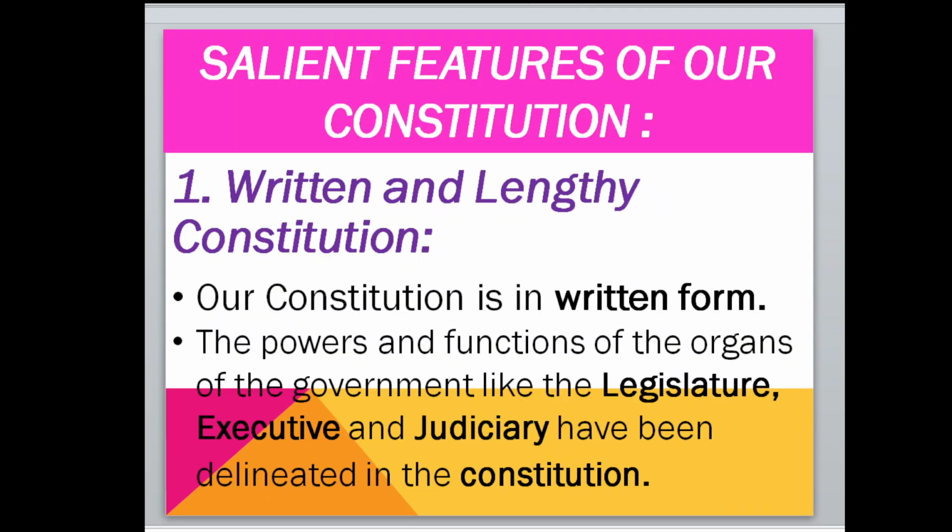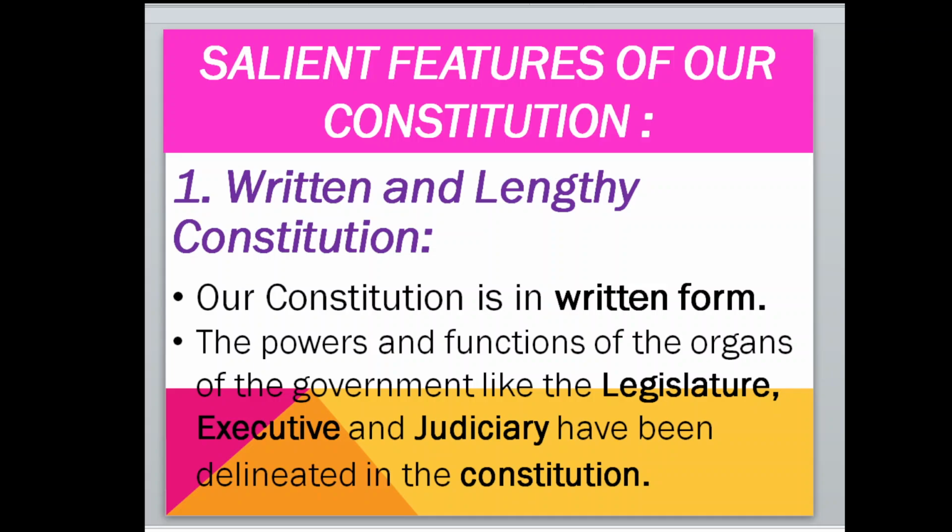So the salient features of our constitution. A very important and eminent feature, the first one, is written and lengthy constitution. Ours is the lengthiest constitution in the world and it is in a written form. The powers and functions of the organs of the government. As you know, the major organs of the government are three: legislature, executive and judiciary.